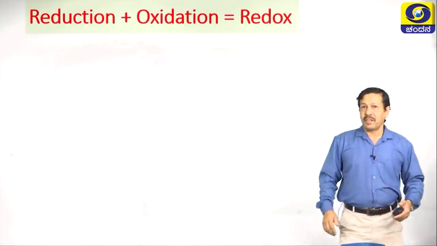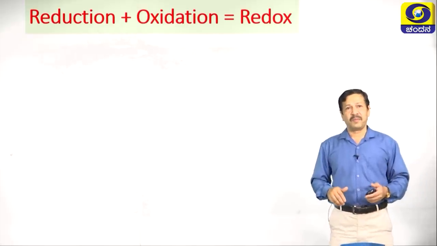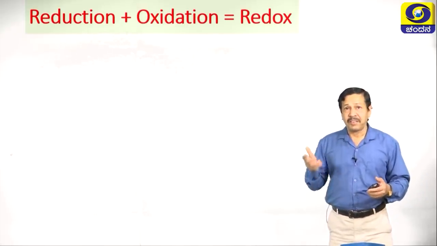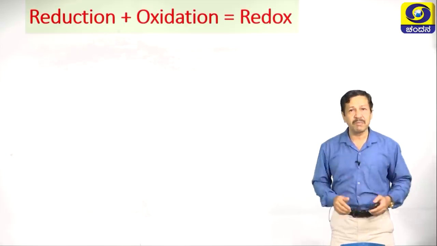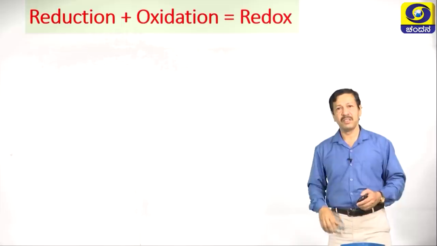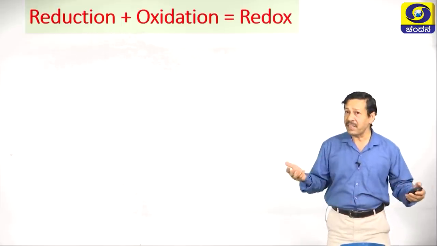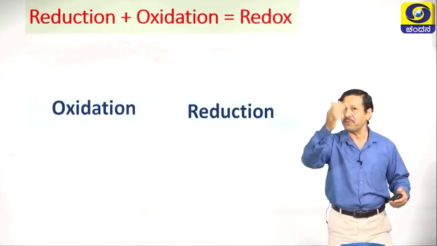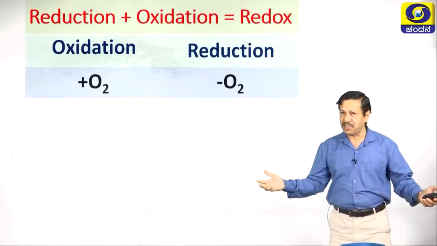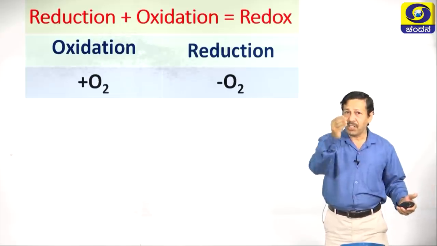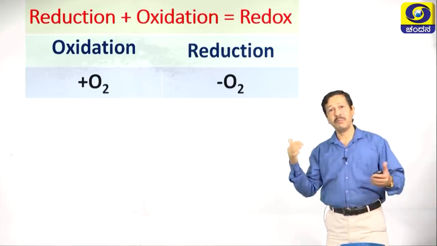Now, redox reactions, where reduction and oxidation take place simultaneously. Such reactions are termed as redox reactions. How to distinguish, how to identify? I have a chart for you, that is oxidation and reduction. Oxidation: addition of oxygen or removal of hydrogen.